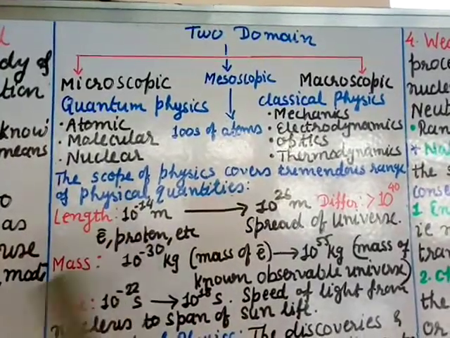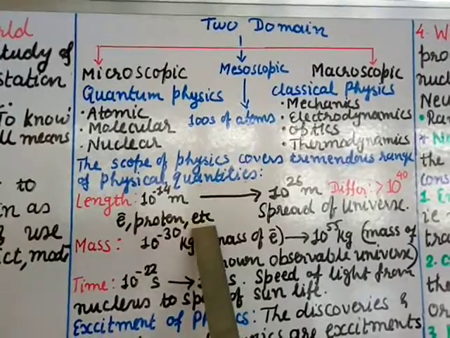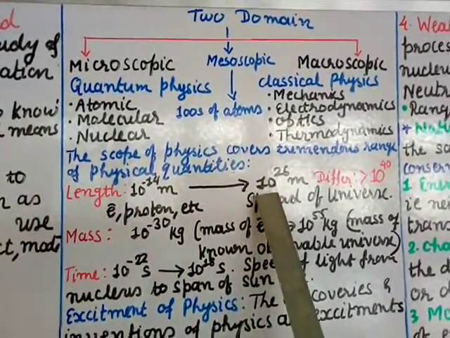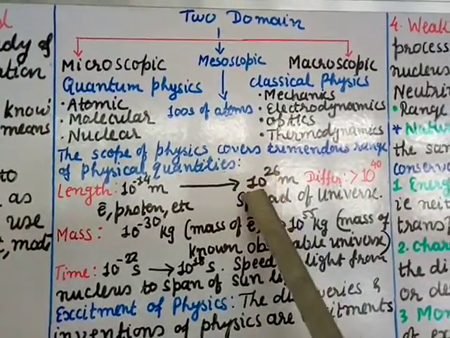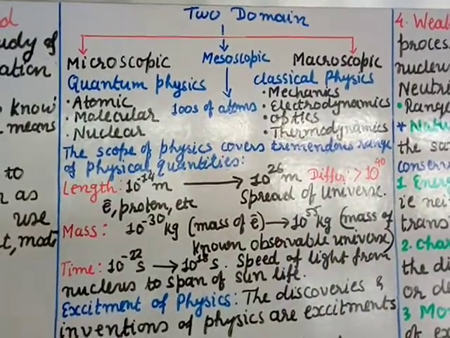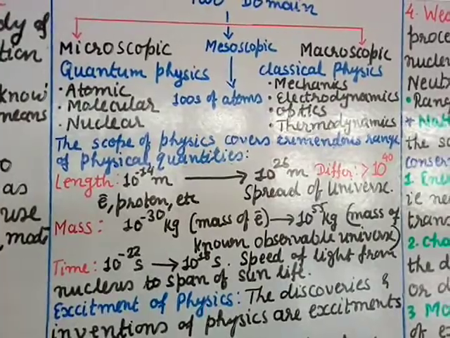10 to the power minus 14 means it is very tiny, and things like electron, proton, etc. come under this. And 10 to the power 26 is very high. You can see how many zeros you have to put after the 10. It is like the span of the universe, how large the universe is.